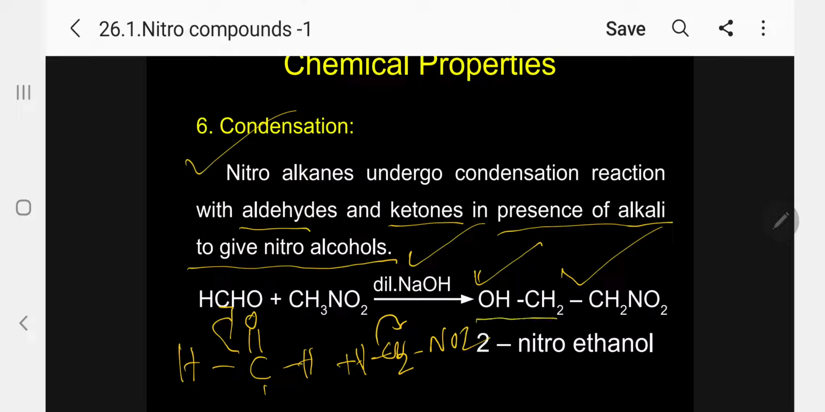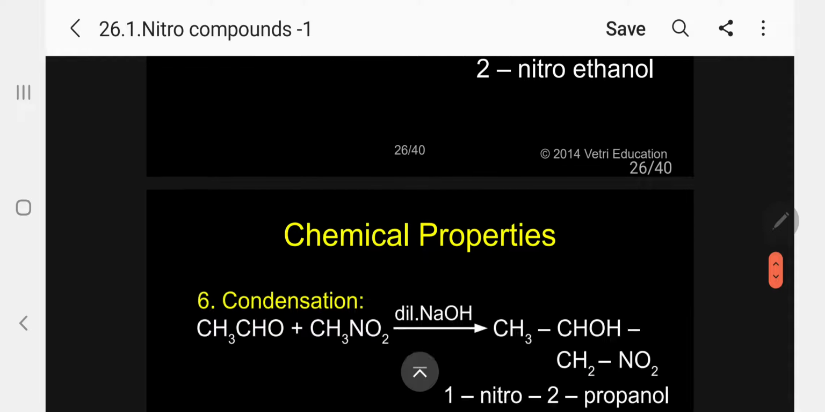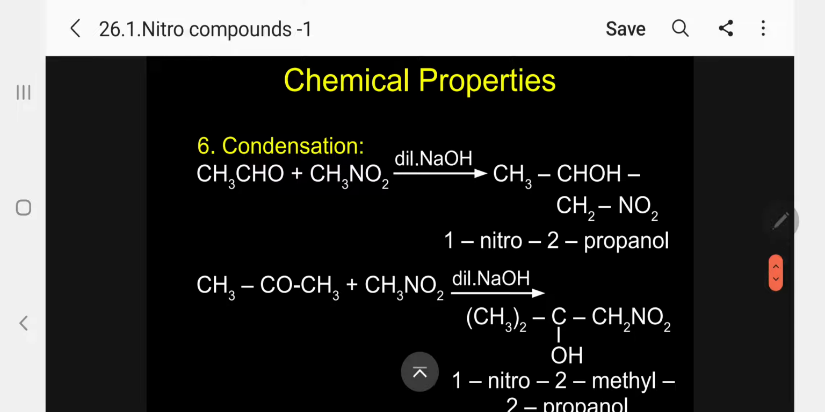So what is the name of this compound? According to the seniority table, OH should be named as a suffix, NO2 as a prefix. So numbering will start from here, 1, 2. So 2-nitroethanol. 2-nitroethanol is the compound produced in the case of primary condensation reaction. Now, another condensation reaction with acetaldehyde. Formaldehyde we have seen. In the case of acetaldehyde, it undergoes the same way, but the product will be different.